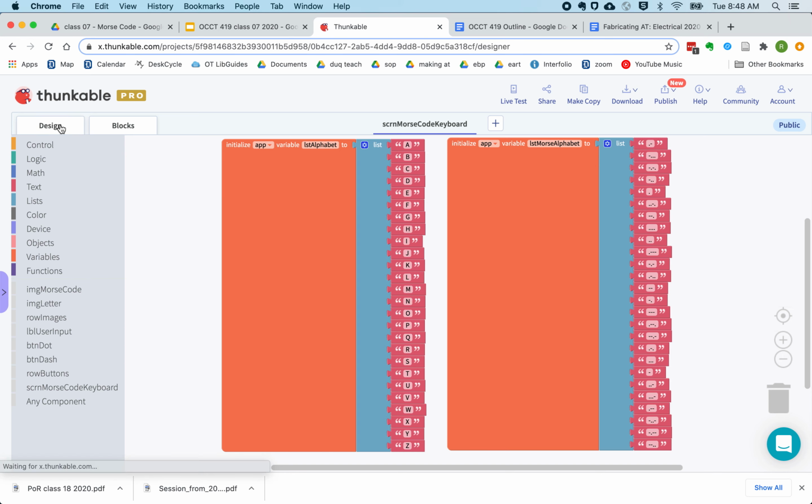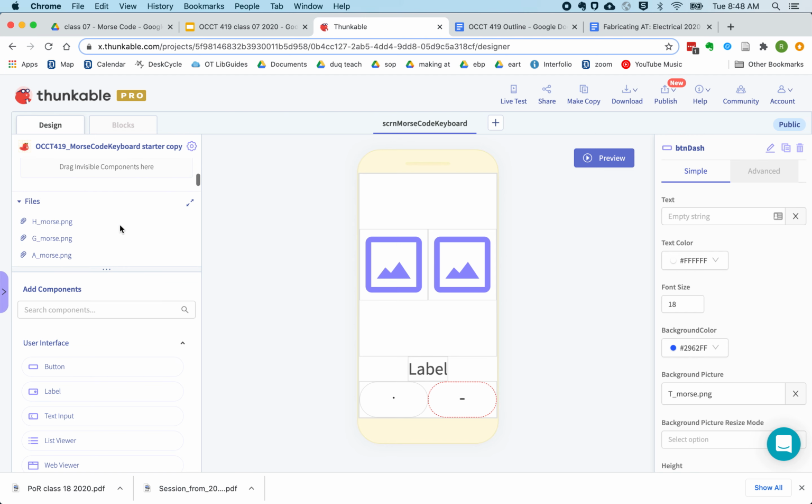I've also given you a lot of files, right? So you've got image files for each Morse code, and you've got pictures of each letter.